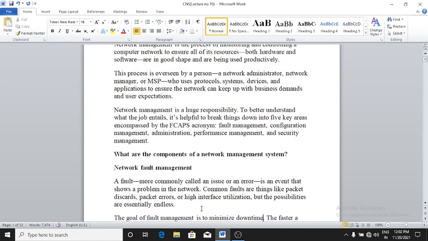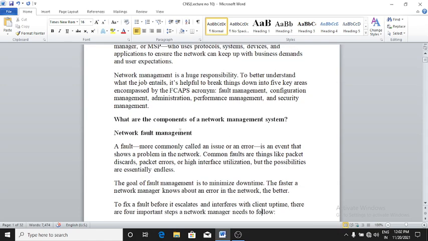First is network fault management. A fault, or more commonly called an issue or an error, is an event that shows a problem in the network. Common faults are things like packet discard, packet errors, or high interface utilization, but the possibilities are essentially endless. The goal of fault management is to minimize downtime. The faster a network manager knows about an error in the network, the better.